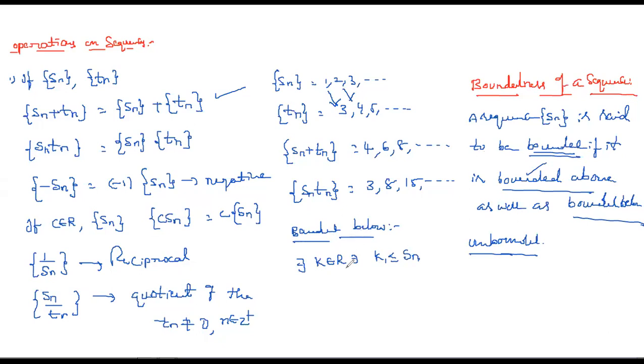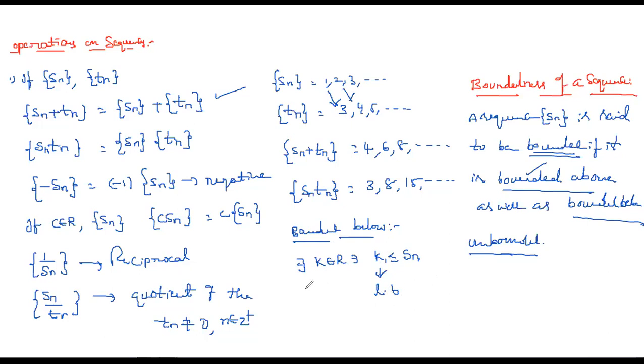If at least one such K exists and it is less than or equal to the sequence, then we call this K a lower bound of the sequence. If it does not exist, then we say it is unbounded below.